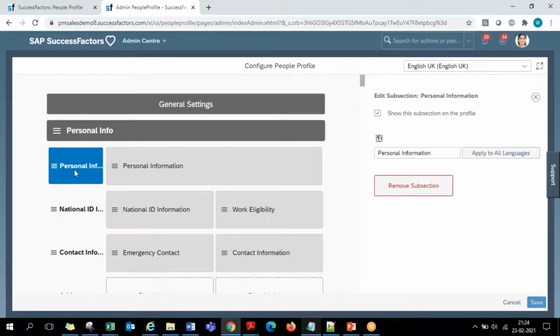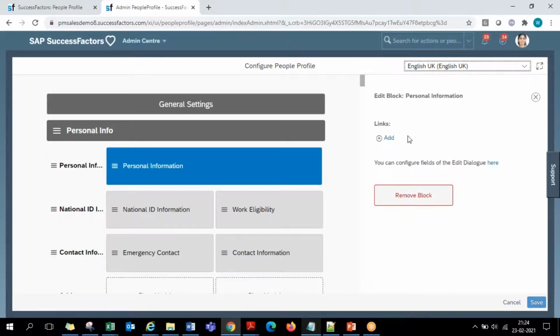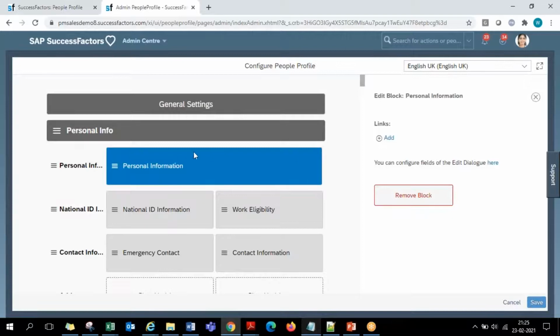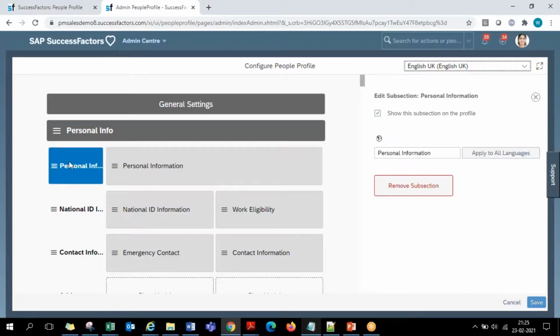Section and subsection related labels you can handle, but not the portlets. Portlet related labels, or whatever fields you have in the portlet. For example, in the personal information portlet you have all these fields: first name, last name, middle name, title, gender. In Configure People Profile, you are limited to handling only the layout of the screen, but not the fields of the portlet. So portlet placement is what you handle. What fields will be in this portlet, the label of the portlet, all that you can't handle here. Only section and subsection related labels are given here. For portlets, only portlet placement is what you define here.